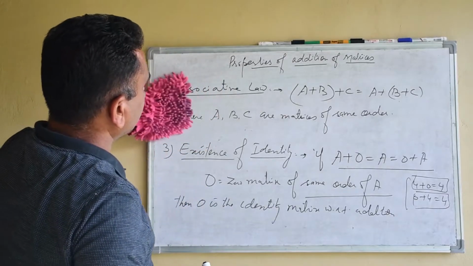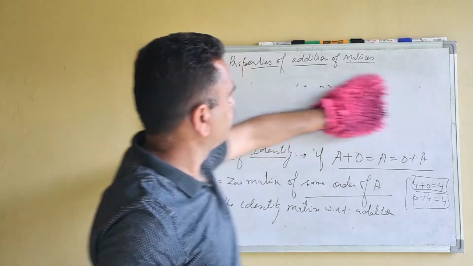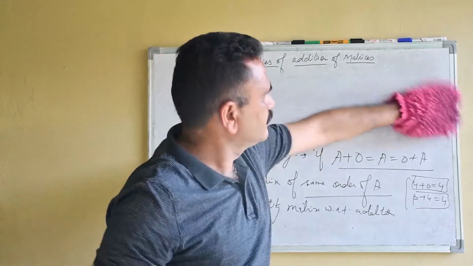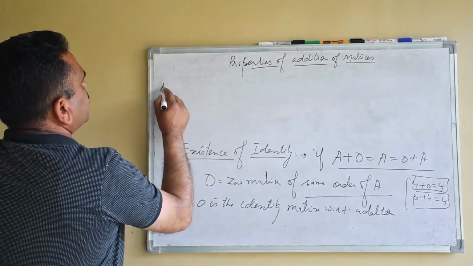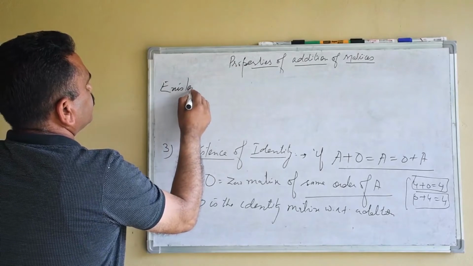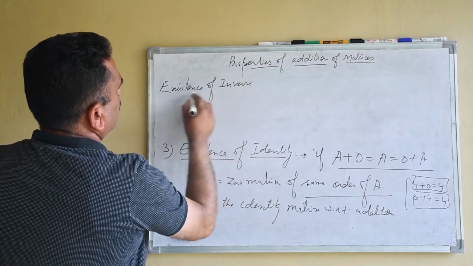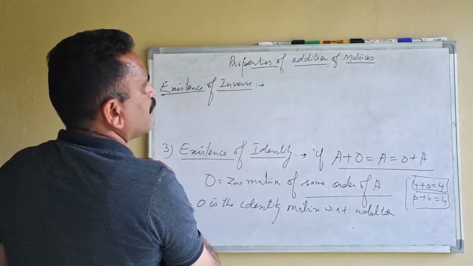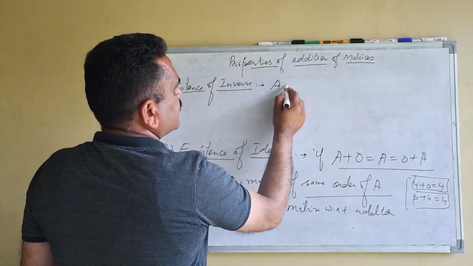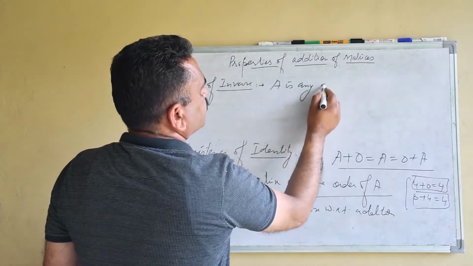Next is existence of inverse. A is any given matrix.